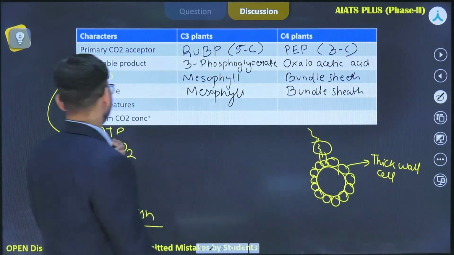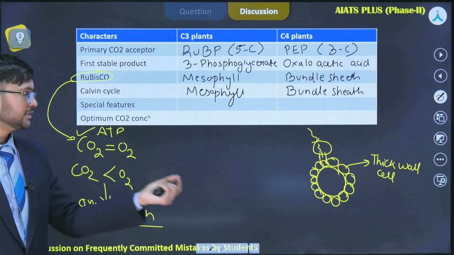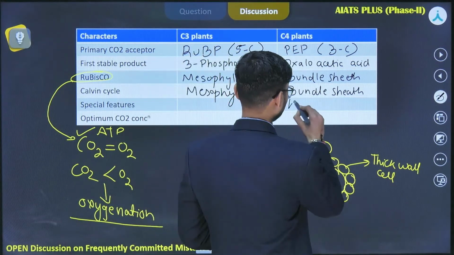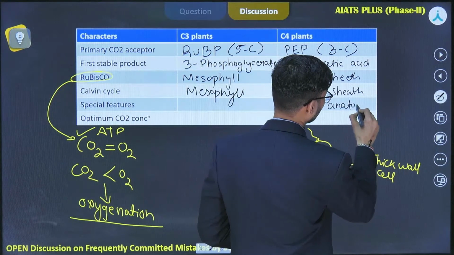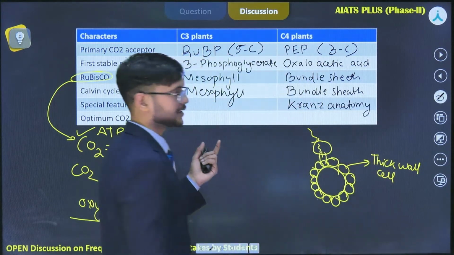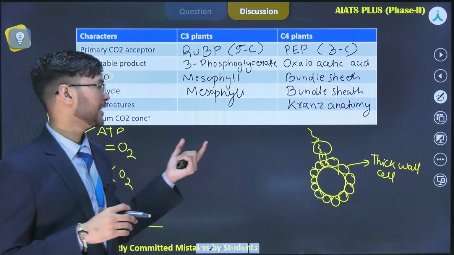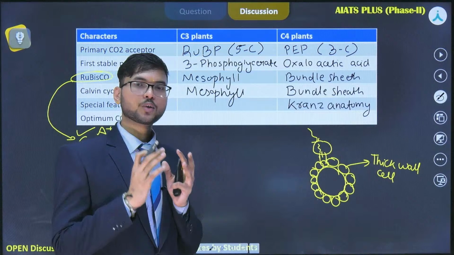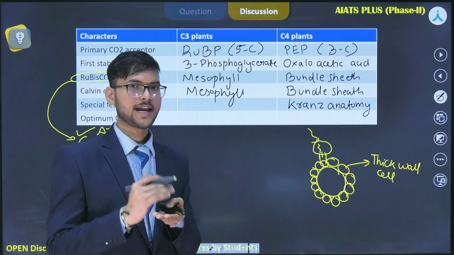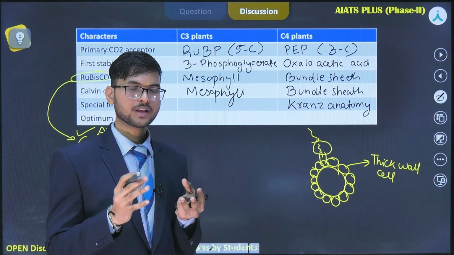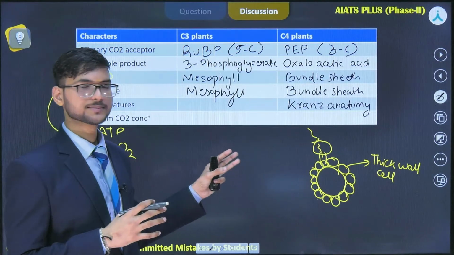Okay. The special feature that is seen in C4 plants is this anatomy, which is called Kranz anatomy. Okay. There are other special features. If you talk about the presence of chloroplasts, you will see that in bundle sheath cells the chloroplasts are agranal. That means the grana, or sorry, thylakoids are not stacked in a granum. They are free. And the abundance of chloroplasts is quite large in the bundle sheath cells of C4 plants.